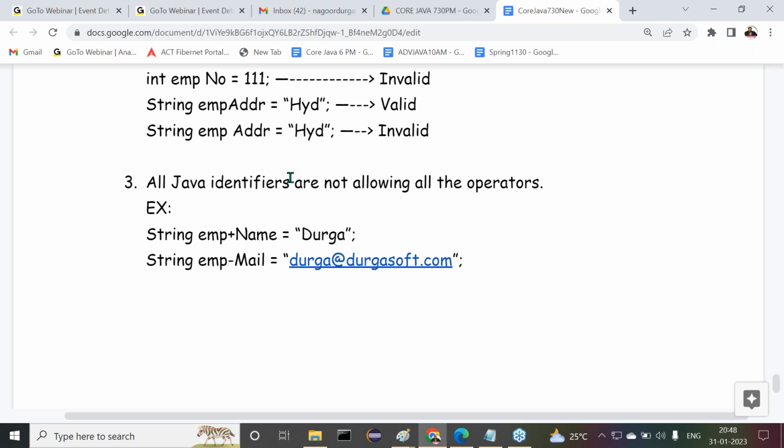Understand my point clearly. Next one is float emp*sal = 25000. Something else here we provided. Next one is String temp emp addr, temporary employee address, equal to Hyderabad, which we provided. Understand clearly? So we have to say valid and invalid cases here. In all the cases, in all the points, I'm telling you.